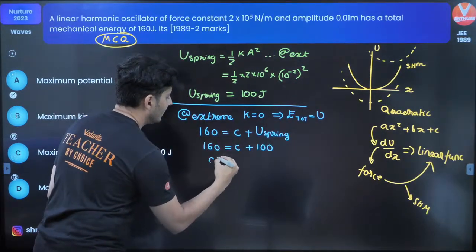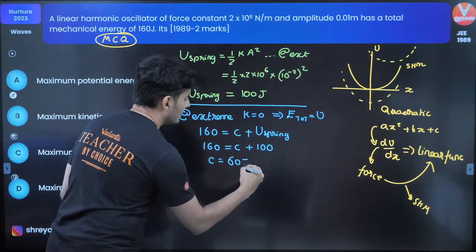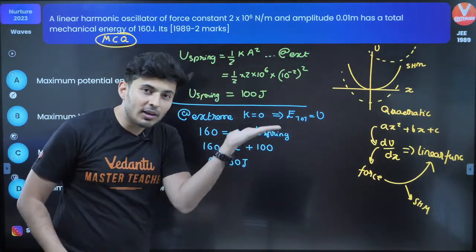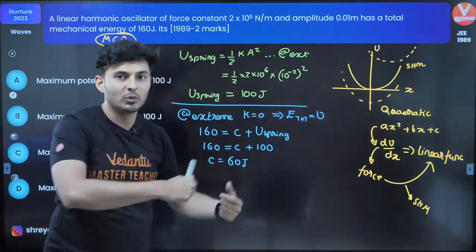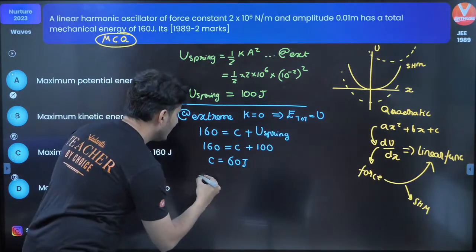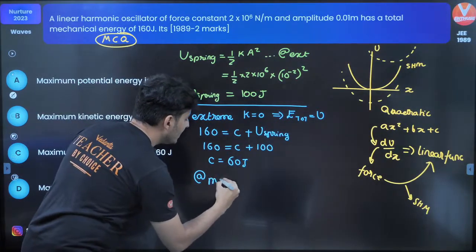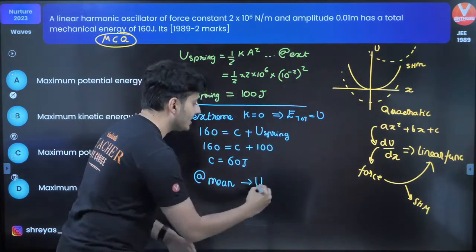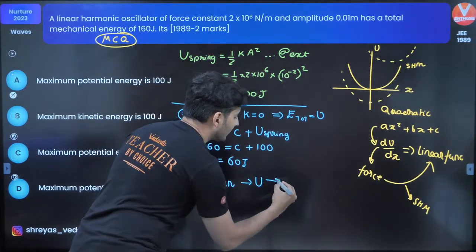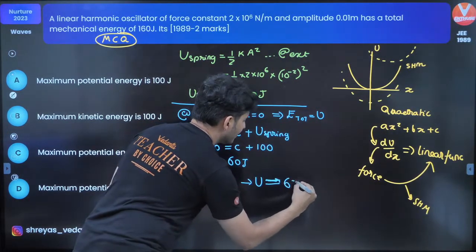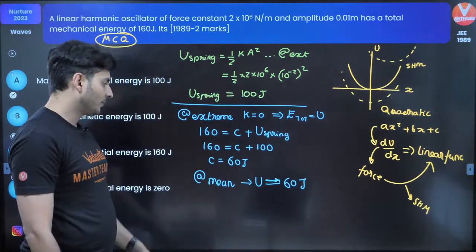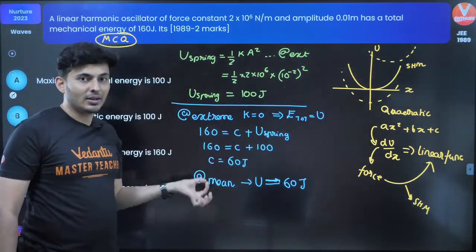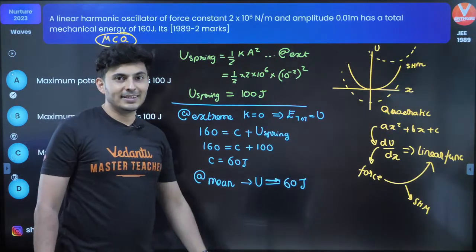Okay, now if this is understood, you can immediately find what that constant will be. That constant is going to be 60 joules. This constant is the least energy that will always be there. That's like a constant plus spring potential energy. Hence, you can think at mean position, the potential energy will be how much? The potential energy will be 60 joules at mean. Are you getting it? That constant is always added to the spring to get you the total potential energy.